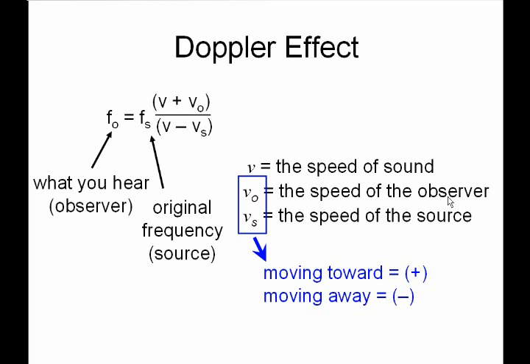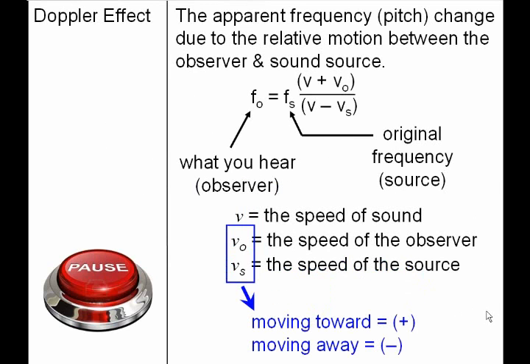All right? So for example, the observer's moving towards the source, he has a positive speed. The source is moving away from the observer, he would have a negative speed, and vice versa. All right, stop and copy.